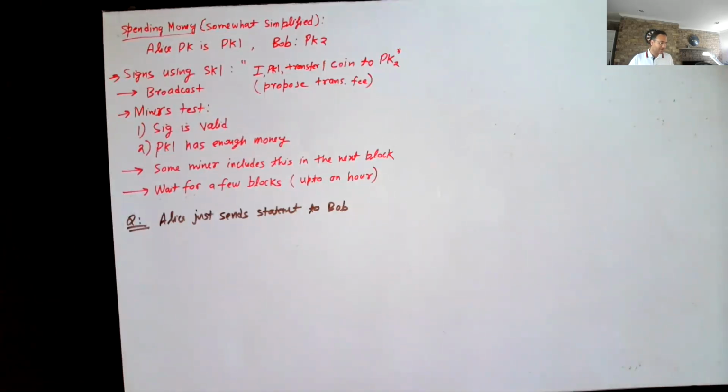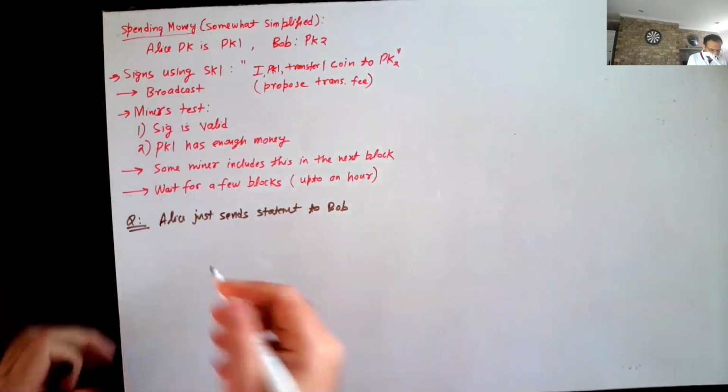So would this work? If it works, then the transactions will become instantaneous. Does this work or is there a problem? Yeah, there's a correct answer in the chat: the problem here is double spending attacks.